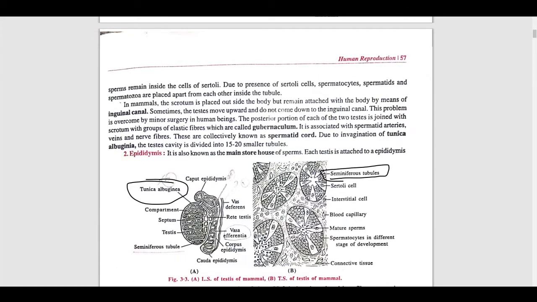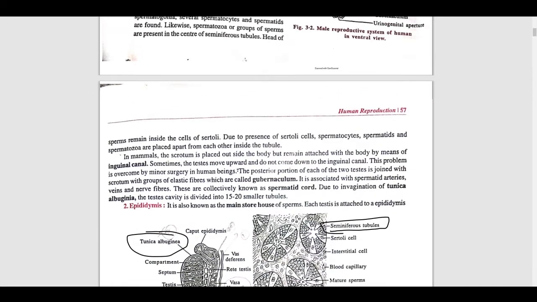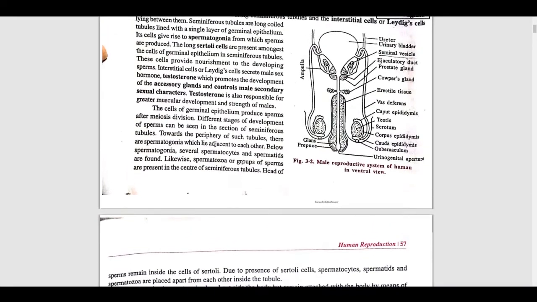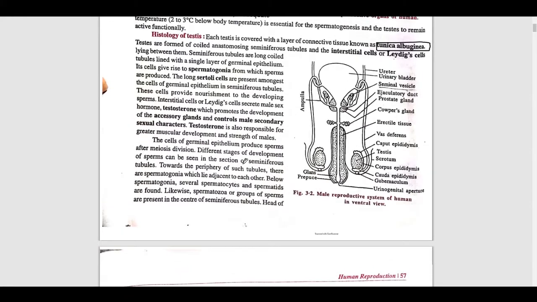Here this is a coiled structure, right? So inside this coiled structure, 250 to 300 compartments of cells are present. Now we'll come to the seminiferous tubule. So what it is providing us is two types of cells in the seminiferous tubule. First is the male gamete cell, right? We are talking about the production of cells. So first is the male gamete cell and second is the sertoli cell.